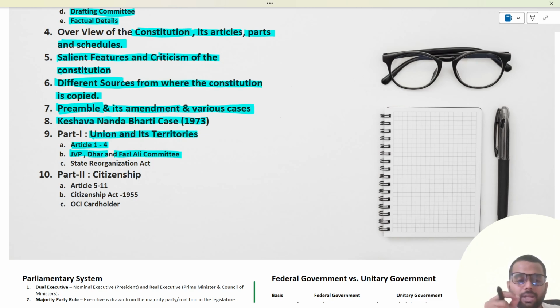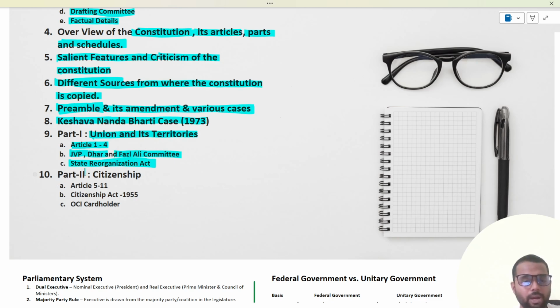We have also seen the four points raised by the Fazl Ali committee that should be kept in mind while organizing a state on linguistic lines. Then we have seen the States Reorganisation Act of 1956 and the status of the Indian territories on that day.